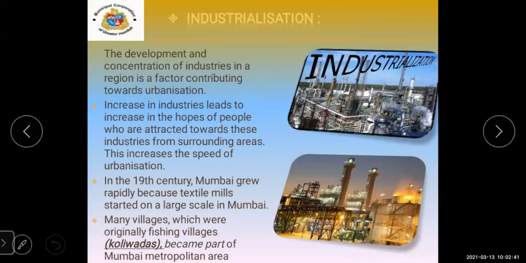Now let's go through all the 5 points. First, it is industrialization. The name itself tells us about the industries. The development and concentration of industries in a region is a factor contributing towards urbanization. The main factor towards the urban area is the development of industries.